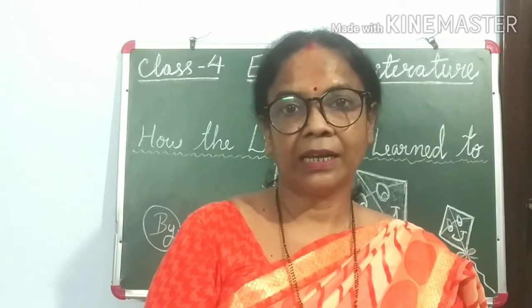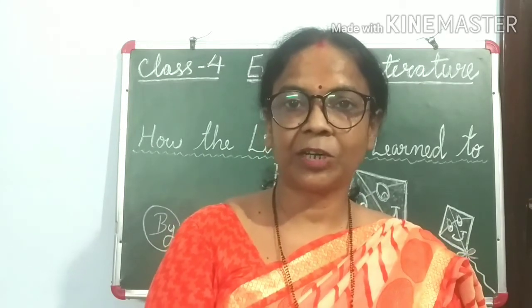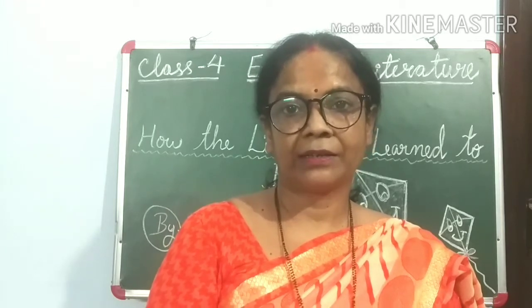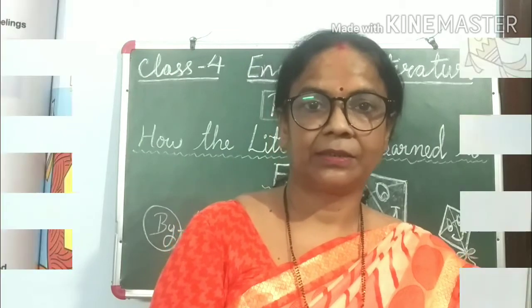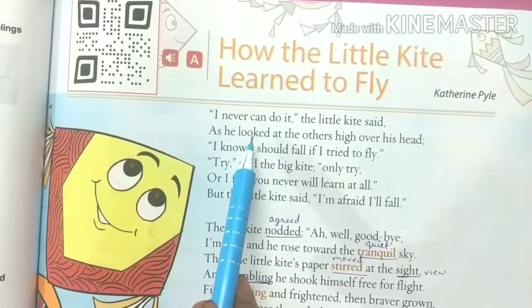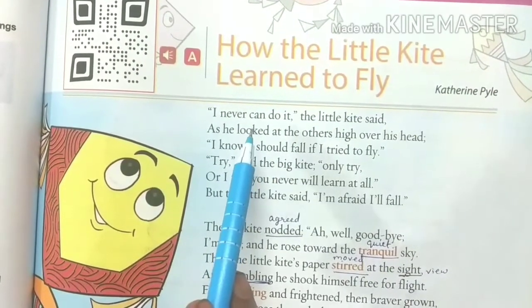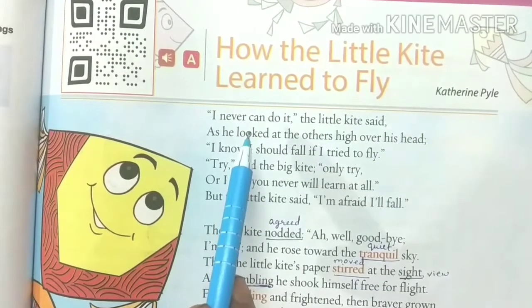So children, let's read and recite the poem and try to understand it. Students, in this first stanza, now let's go through the poem line by line to understand the real inspiration that boosts us to go our way.